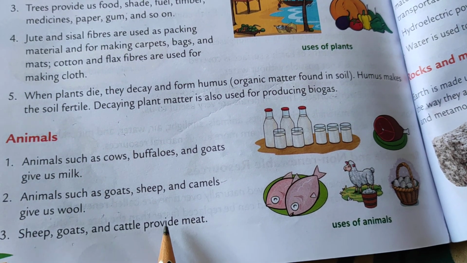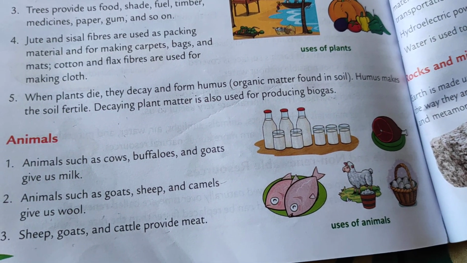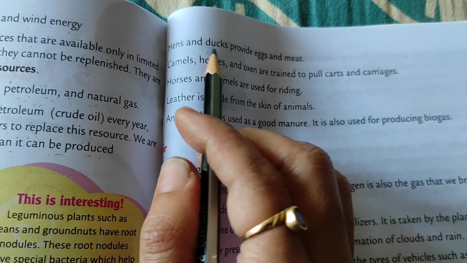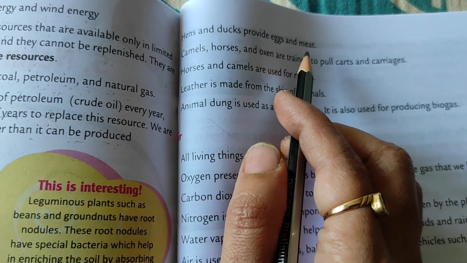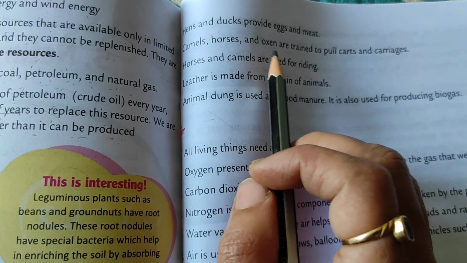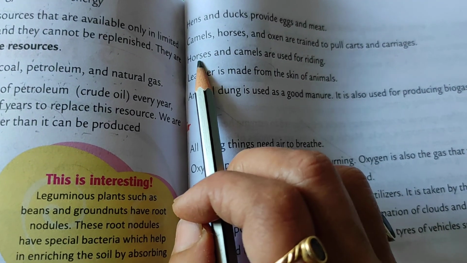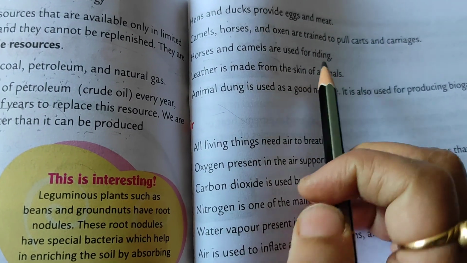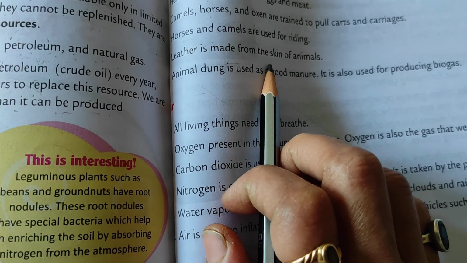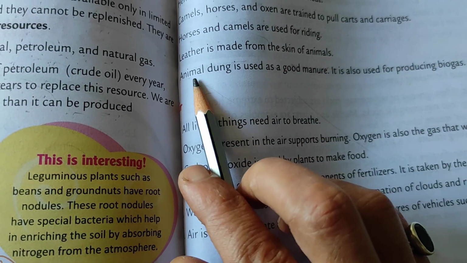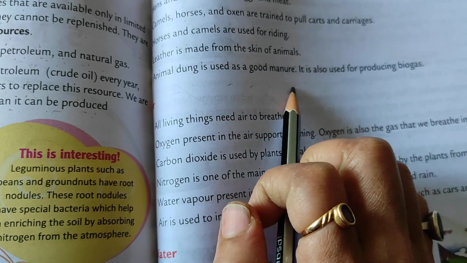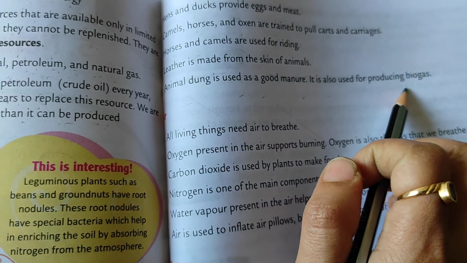Sheep, goats and cattle provide meat. Hens and ducks provide eggs and meat. Camels, horses and oxen are trained to pull carts and carriages. Horses and camels are used for riding. Leather is made from the skin of animals. Animal dung is used as a good manure. It is also used for producing biogas.